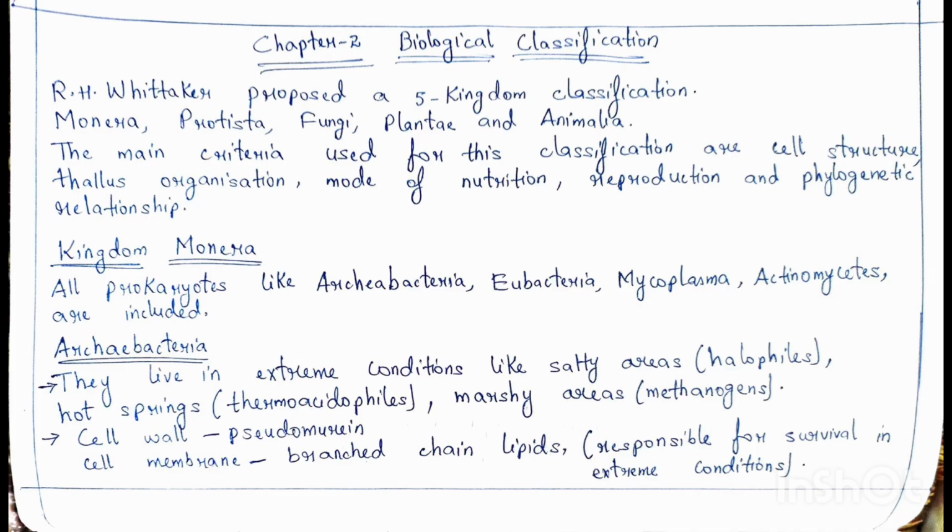Coming to archaebacteria. Archaebacteria are also called primitive bacteria. They live in extreme or harsh conditions, like extreme salty areas, hot springs, marshy areas. The archaebacteria which live in salty areas are called halophiles. The archaebacteria that live in hot springs are known as thermoacidophiles, and those which live in marshy areas are called methanogens. The cell wall of archaebacteria is made up of pseudomurein, and the cell membrane contains branched chain lipids. These branched chain lipids are responsible for their survival in extreme conditions.